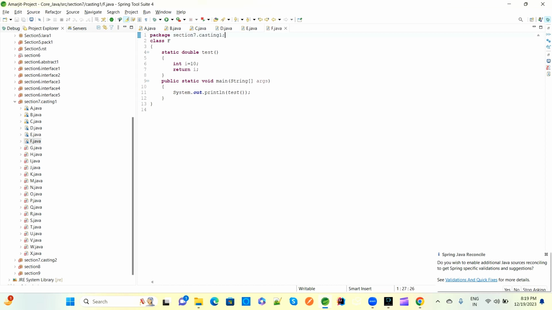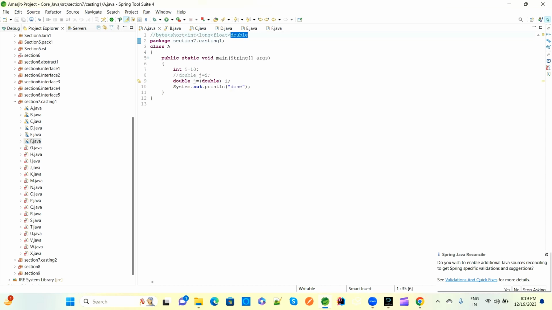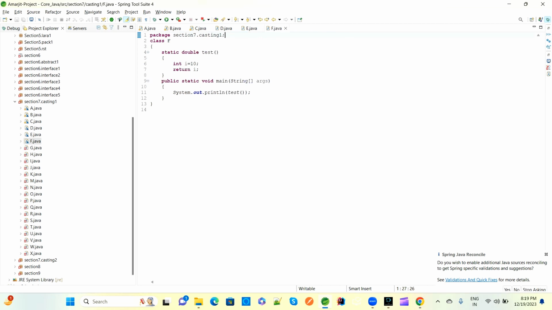So casting is applicable for constructors, methods, variables and all. Here we only need to concentrate on the primitive data types: byte, short, int, long, float, double. So this is the sequence. Byte is lower, double is higher. Now class F again has a static method, double test. This is a double type, so it will have a return type, and the test method has no parameters.